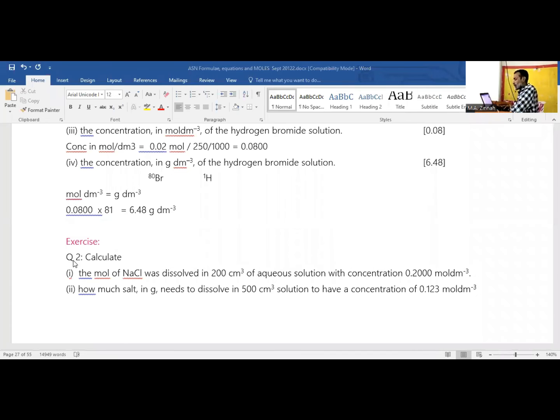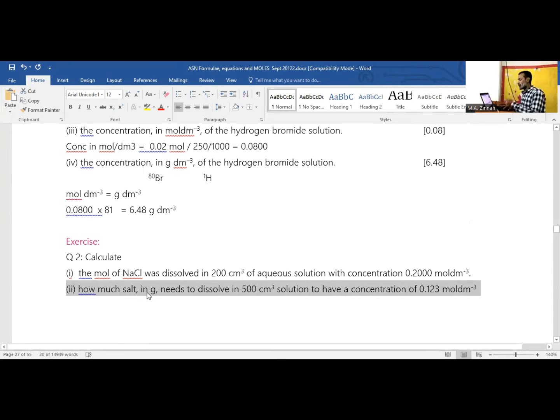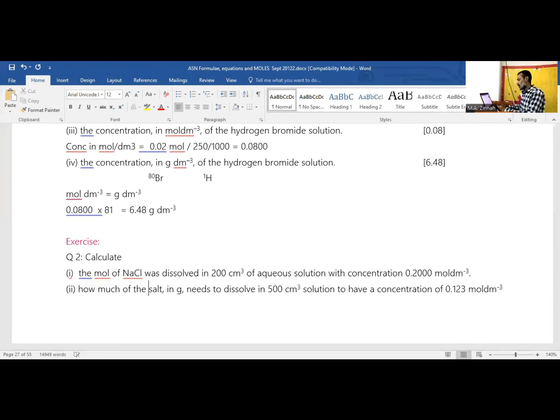So now solve the second exercise that we are doing. Here is the reverse calculation. You need to calculate the mole of sodium chloride dissolved in 200 cm cube aqueous solution with this concentration. And the second one: how much salt in gram needs to be dissolved in 500 cm cube solution to have a concentration of this mole per dm cube? So these are both salt, still sodium chloride. Clear? So molar mass 58.5.